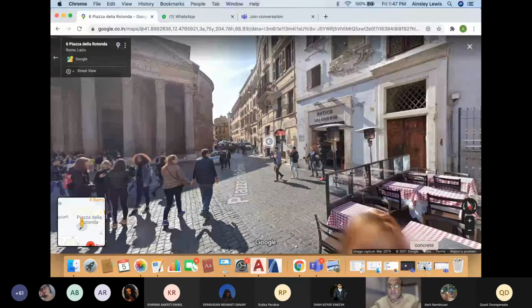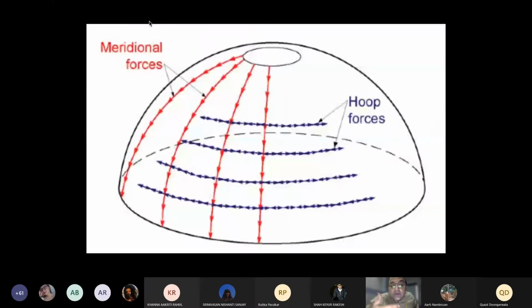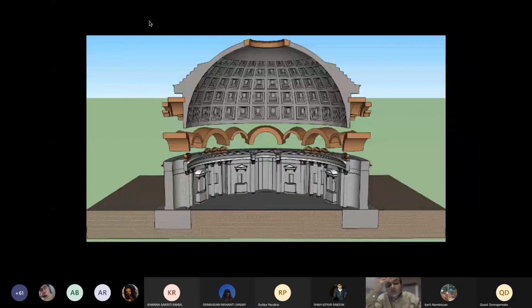There are forces which act on everything because of gravity. These forces, the longitudinal forces and the hoop forces which act in any dome, have to be resolved. The Romans invented what they called a relieving arch, within the masonry of the building itself, and the loads of the dome are pushed onto these relieving arches and then taken into the footing and into the ground.